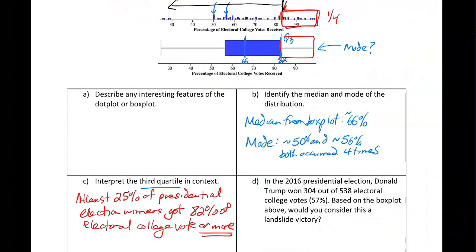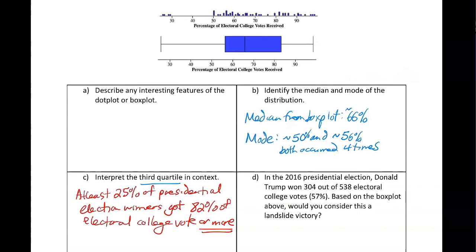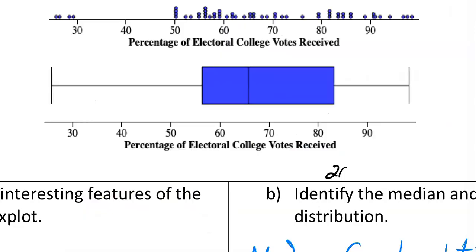And then lastly, in the 2016 presidential election, Donald Trump won 304 out of 538 electoral college votes, which is 57% of the electoral college vote. Based on the box plot above, would you consider this a landslide victory? So in 2016, Donald Trump earned 57% of the electoral college vote. 57% looks like it might be right around here. Would I consider that a landslide? I don't think so.